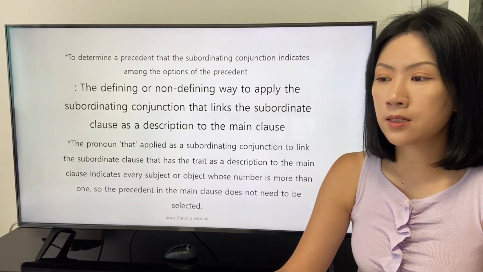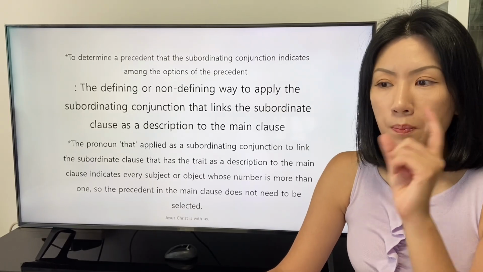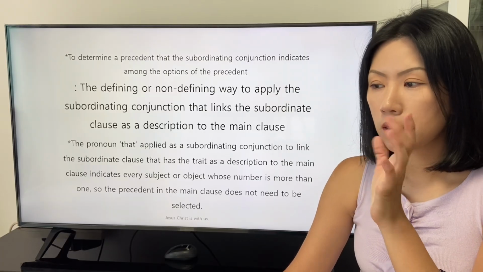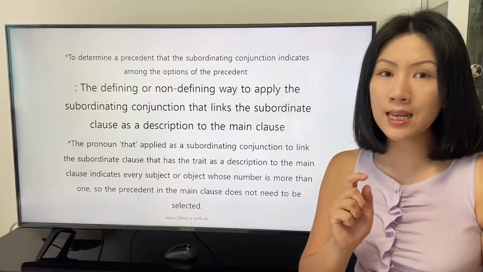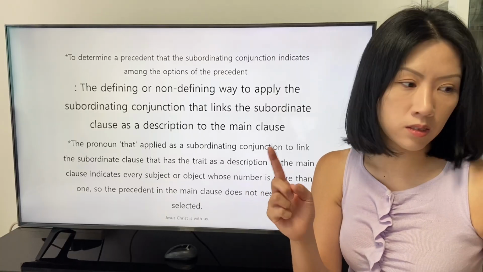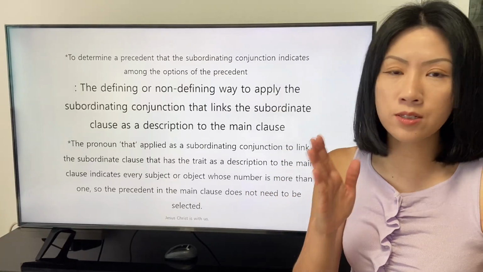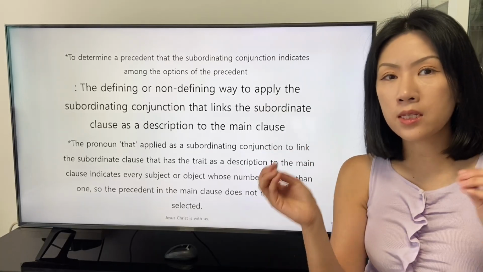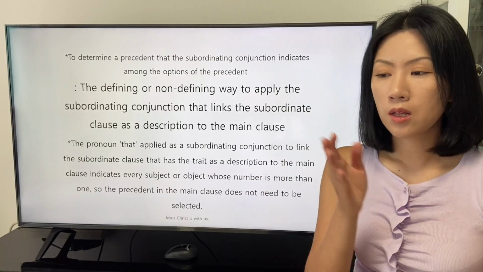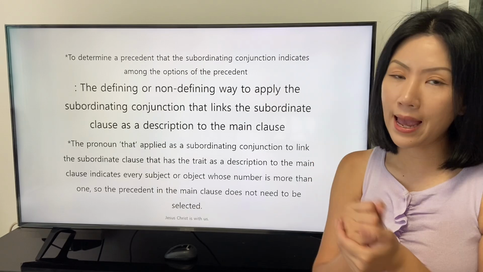This means that the pronoun that makes the subordinate clause as a description can indicate every subject or object as the precedent in the defining way. Right behind the precedent, the speaker can apply the pronoun that.